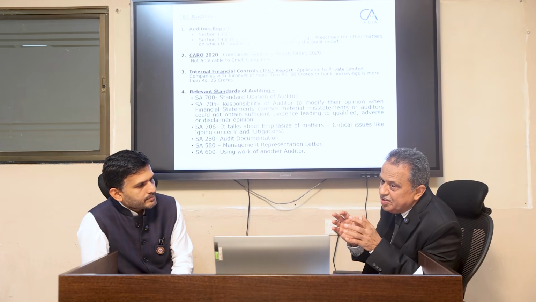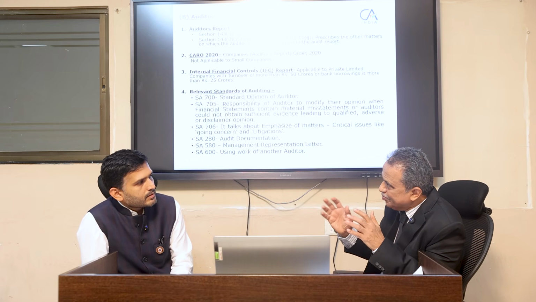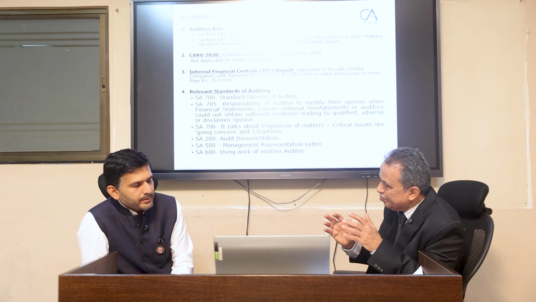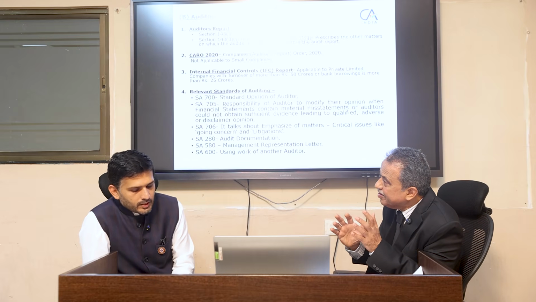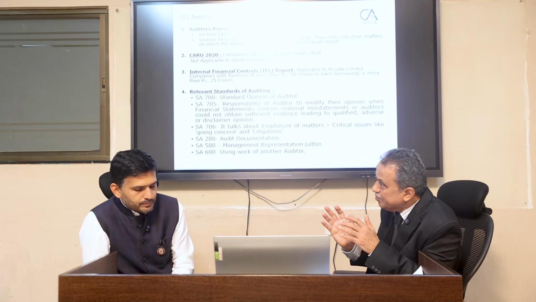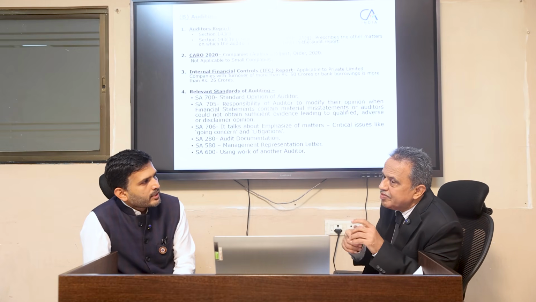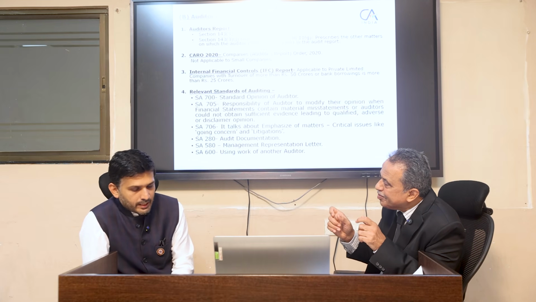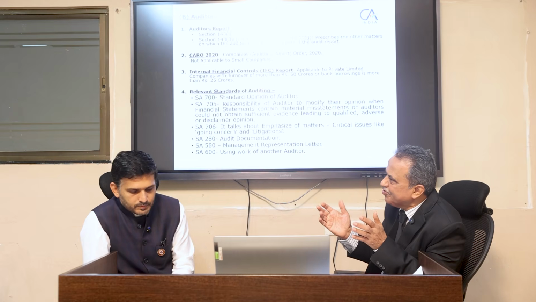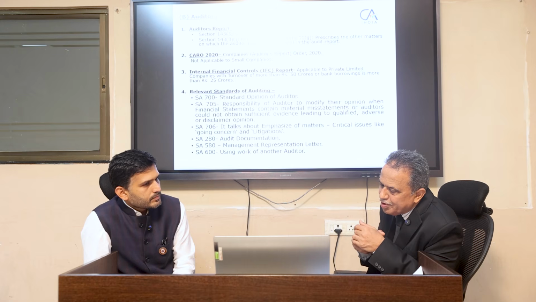Right. 11C is whether funds were transferred to the Investor Education and Protection Fund. Suppose a dividend remains unpaid, unclaimed; then after a particular year it has to be transferred to the protection fund of SEBI. Right. So these types of additional reportings were made mandatory. Then 11D was about demonetization. That has been removed now because it is of no use now. It is not effective, so you are not going to report on it.